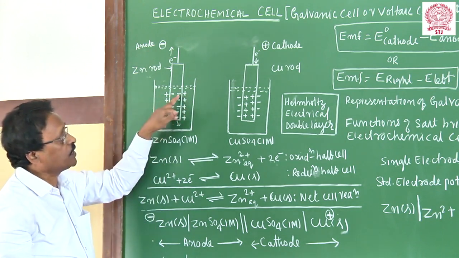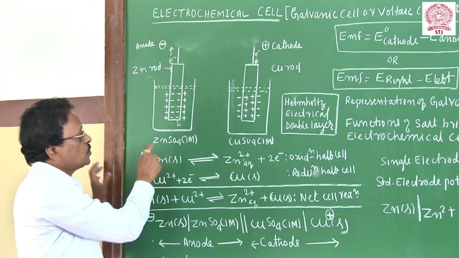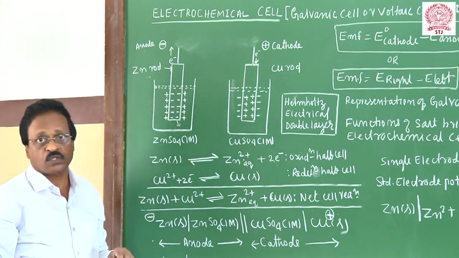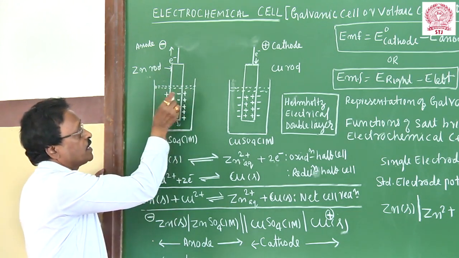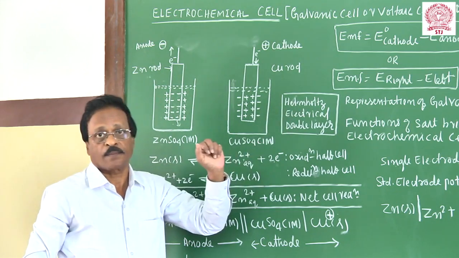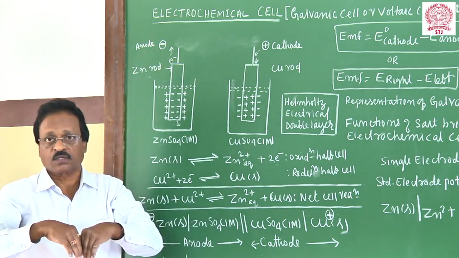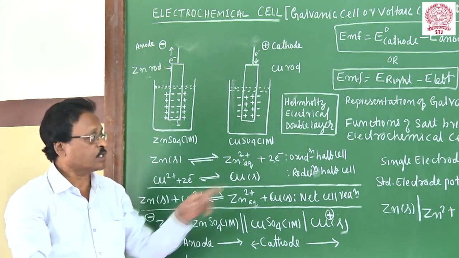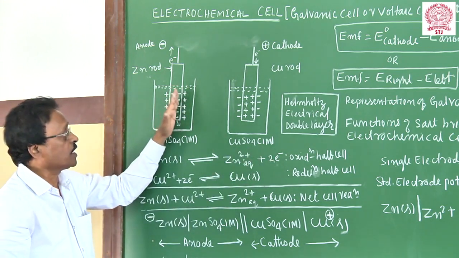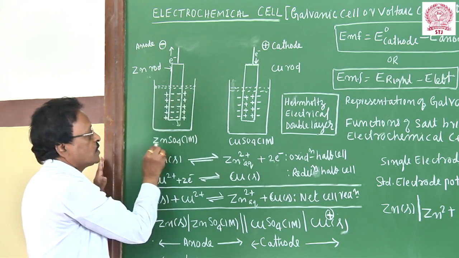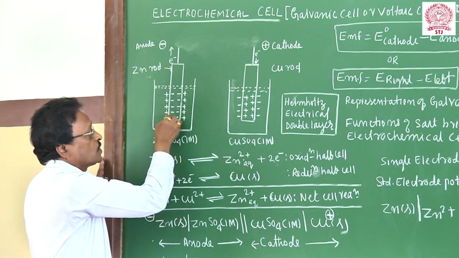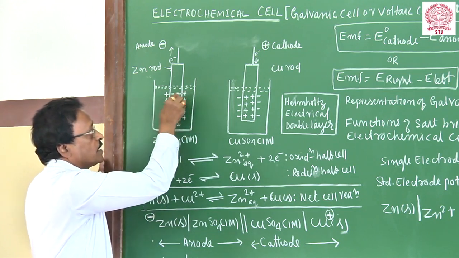What happens is these negative electrons attract Zn2+ ions in the solution. This negative layer of electrons attracts the Zn2+ ions, so you can see an electrical double layer is formed. This is called the Helmholtz electrical double layer. The zinc rod is dipped in its own ions, zinc undergoes oxidation liberating electrons, and these electrons accumulate in the metal rod and attract Zn2+ ions in the solution. Inside is a layer of negative charges, outside a layer of positive charges. It's called the electrical double layer.